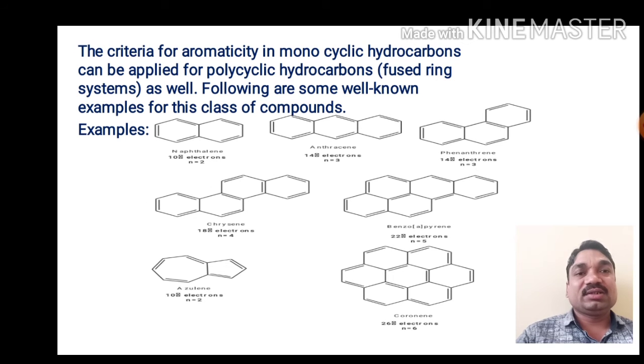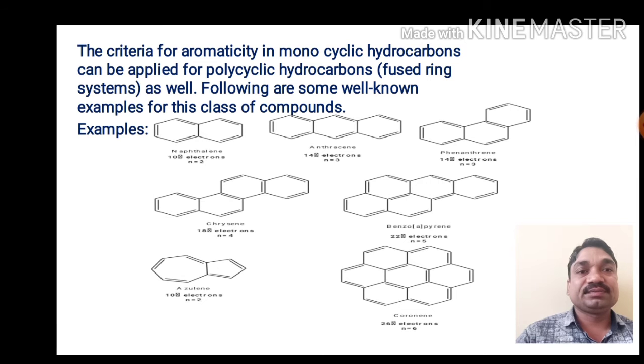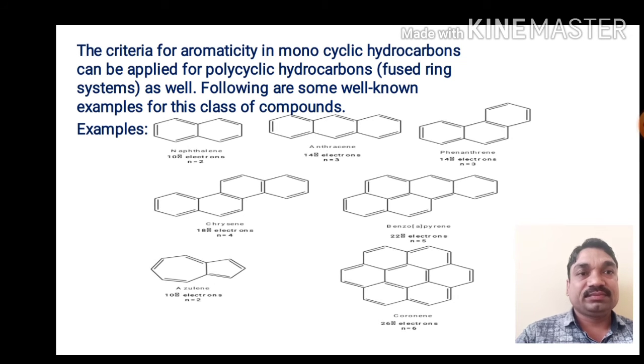So naphthalene contains 10 pi electrons, anthracene contains 14 pi electrons, phenanthrene contains 14 pi electrons. Chrysene contains 18 pi electrons. Benzo-anthracene contains 22 pi electrons. So these are examples of polycyclic hydrocarbons, and they contain pi electrons. So it is a special class of compounds.